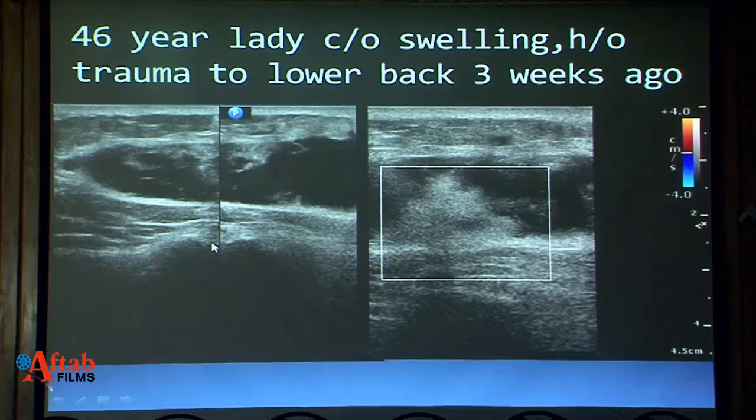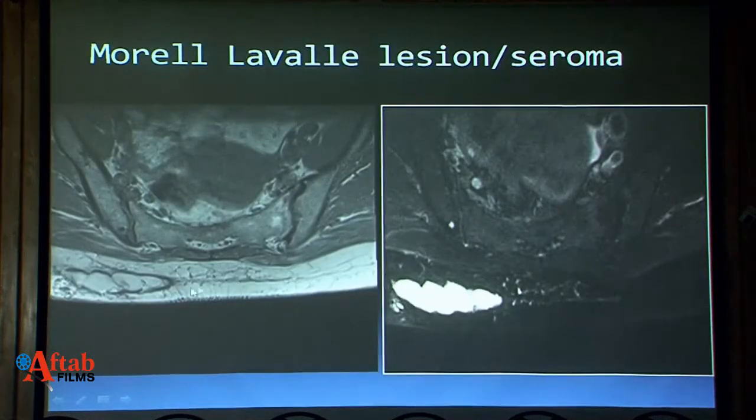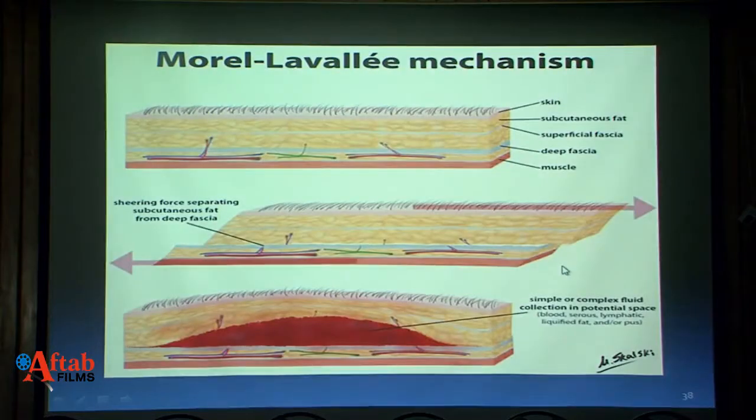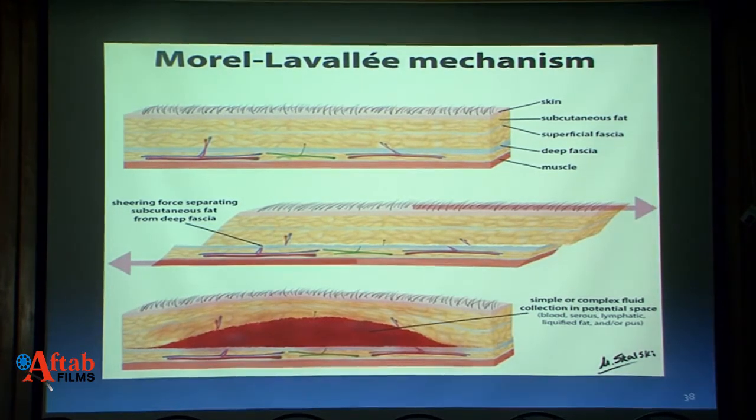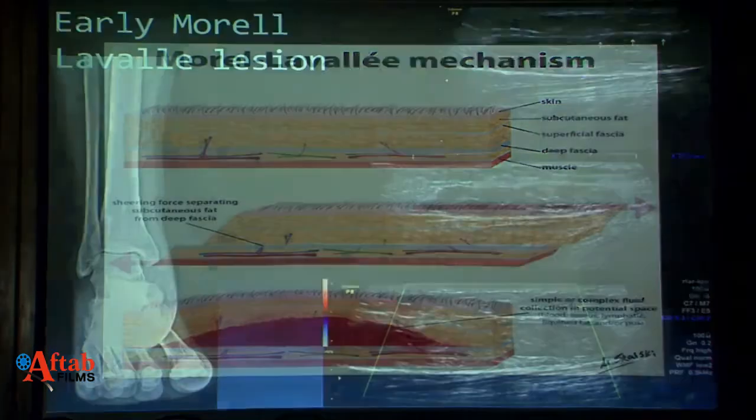This lady had met with a trauma 3 weeks ago, and she presented with a swelling over lower back, and this was a collection seen. We can see there is a fat in a necrotic phase. MRI was done. We can see it's a bilobed structure with capsule which is hypointense. And these are called Morel-Lavallée lesions or seromas. This is due to degloving injuries, and there is a dead space created and the collection doesn't get absorbed. This needs to be treated.